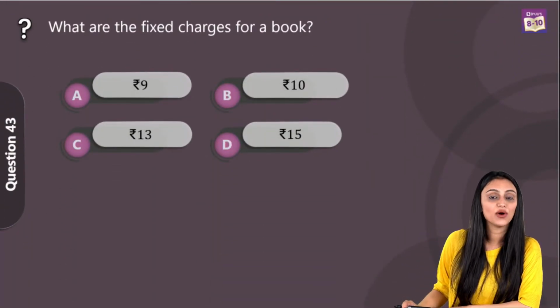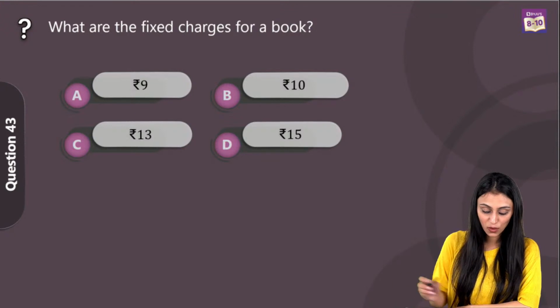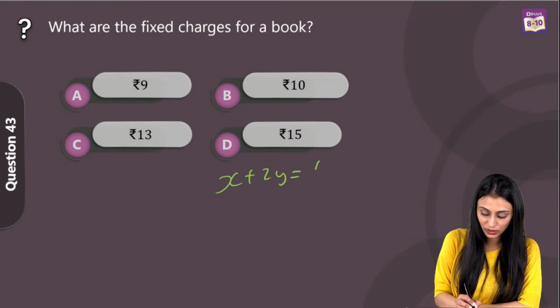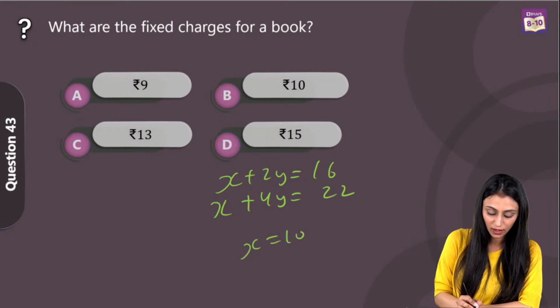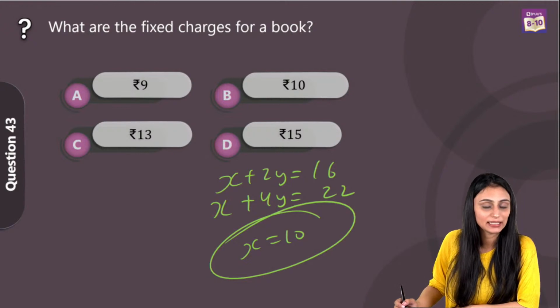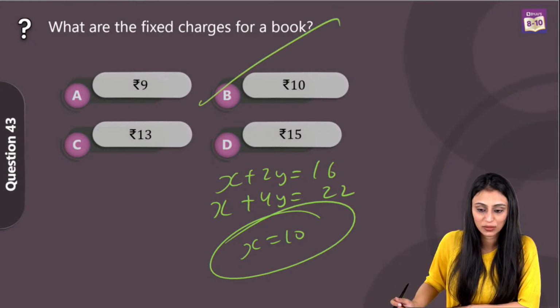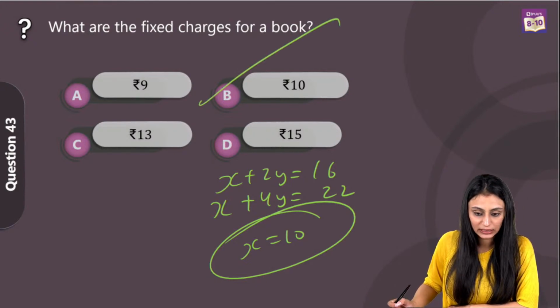What are the fixed charges for a book? Fixed charges of a book. So these are the two equations that we formed, right? X plus 4Y equals 22. You can use any of the methods to solve these two equations. From here you get the value of X, which is actually representing the fixed charge, that is rupees 10. Option B. For question number 43, option B is the right answer for this question.